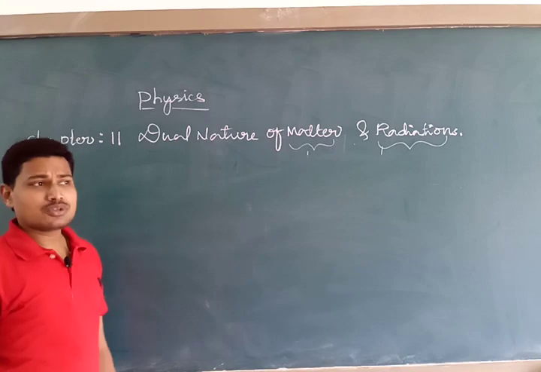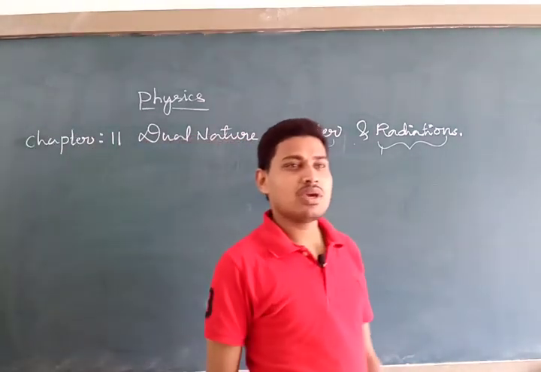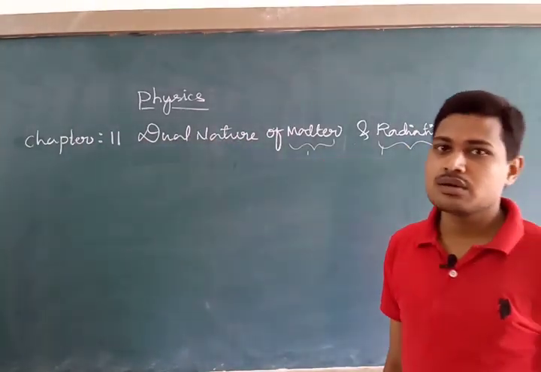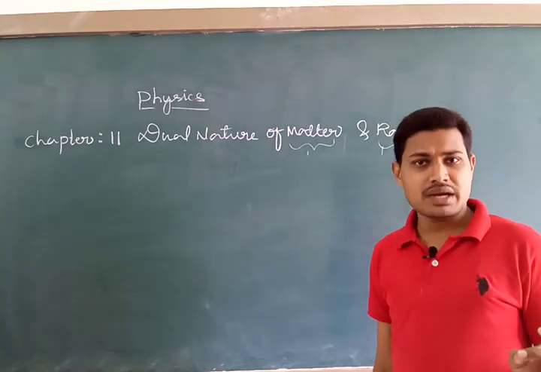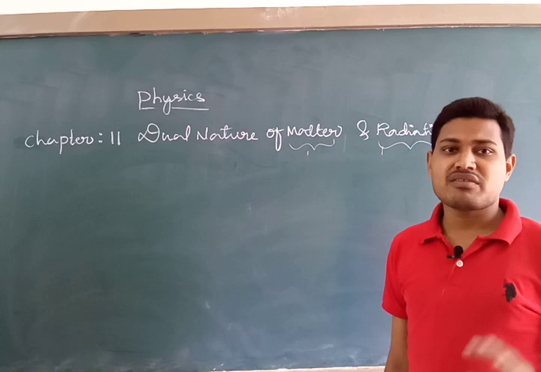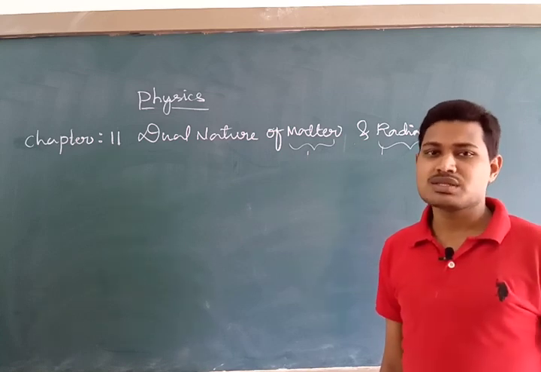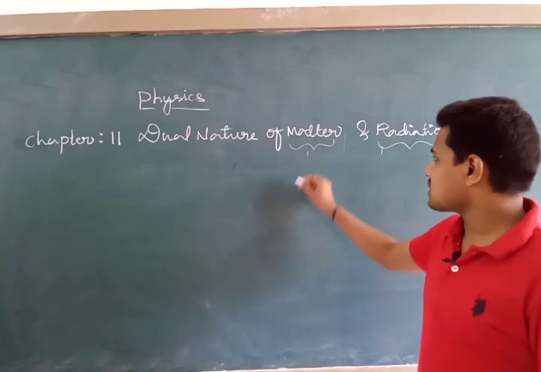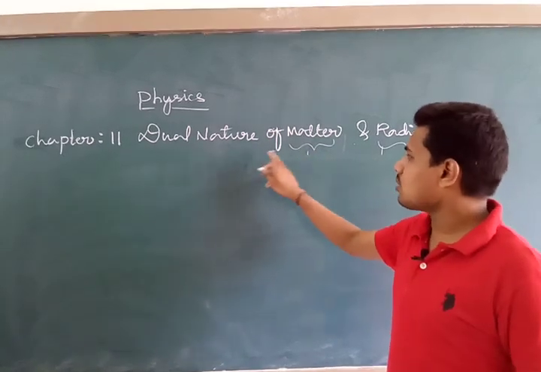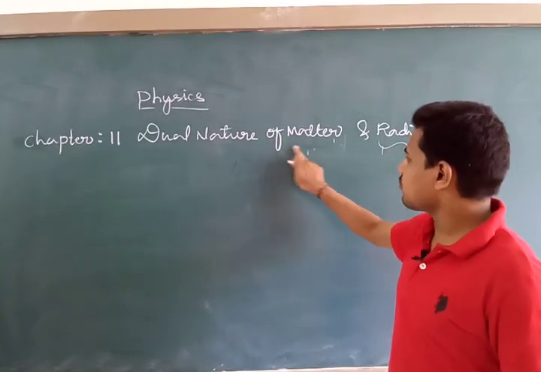See, if you go through phenomena such as reflection, refraction, photoelectric effect, Compton effect, in all these phenomena we treat light as a particle. So in this chapter, first we are not studying the dual nature of matter.